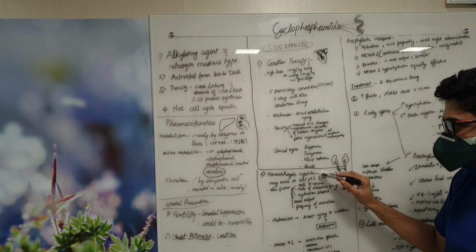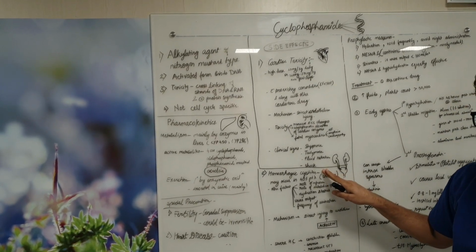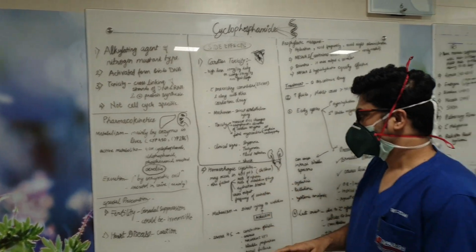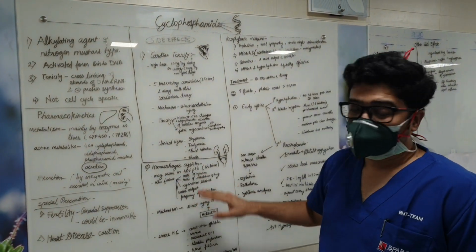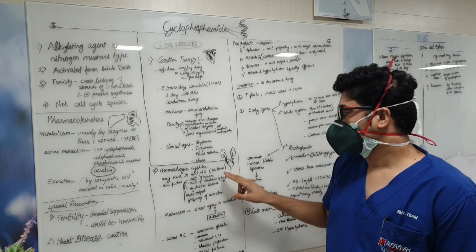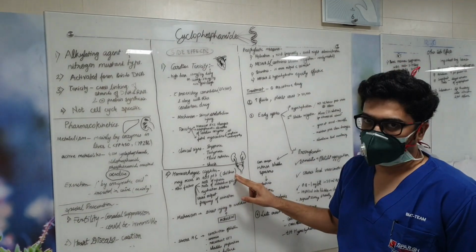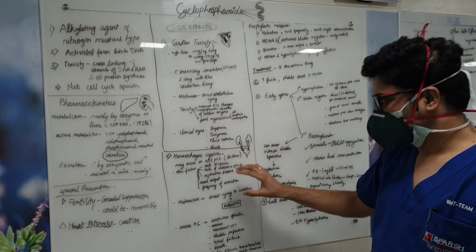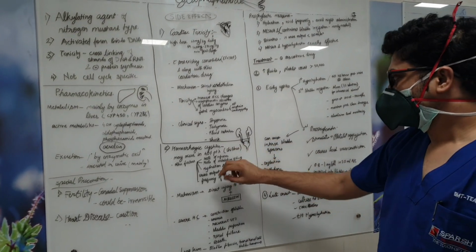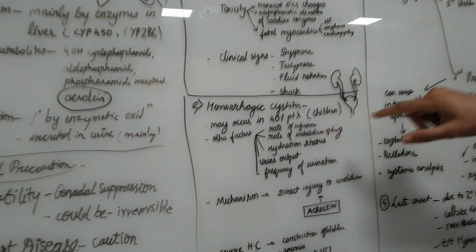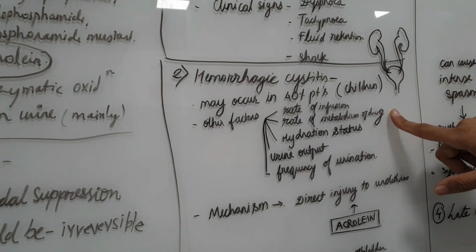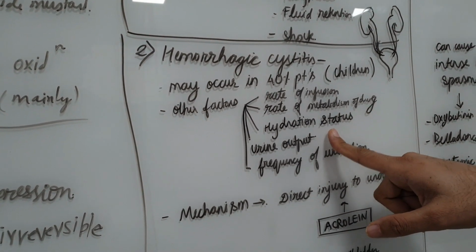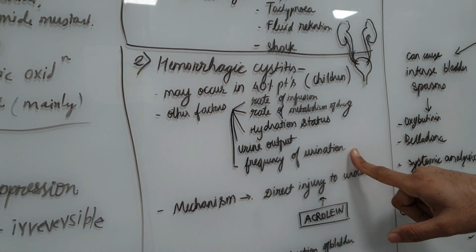It can cause hemorrhagic cystitis. This is one of the very important side effects and is encountered in many patients. It occurs in up to 40% of patients, but the majority are children, which has to be kept in mind. The other factors that contribute to hemorrhagic cystitis, I will ask you to focus here, are the rate of infusion, the rate of metabolism of the drug, the hydration status of the patient, the urine output, and the frequency of urination.